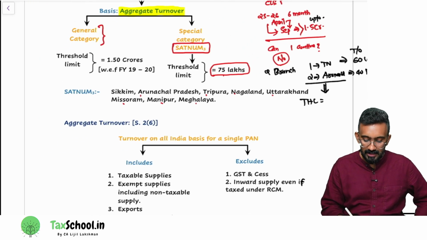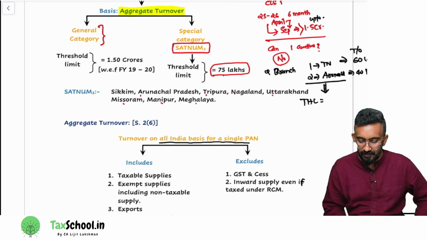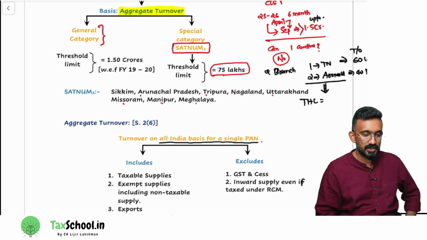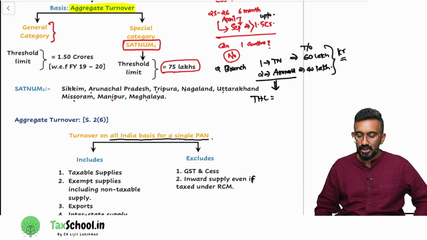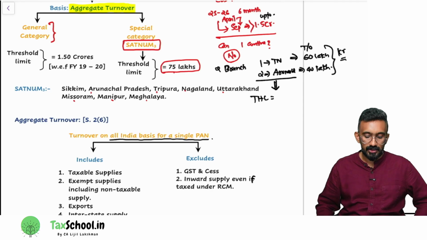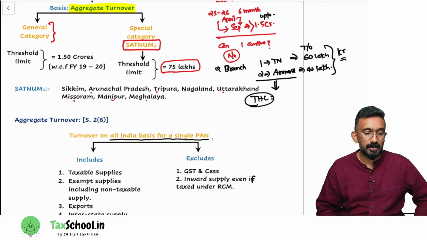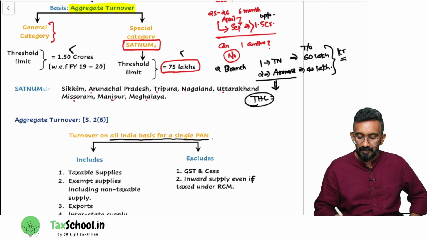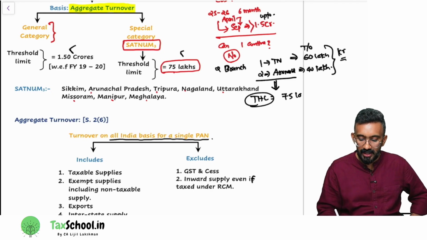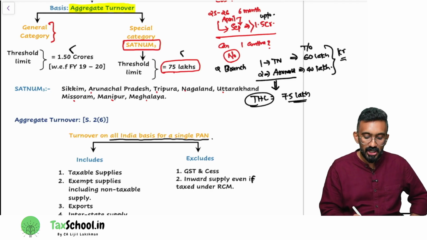Aggregate turnover is the turnover on an all India basis for a single PAN. So I have one branch in Tamil Nadu, another in Arunachal Pradesh. My collective turnover is 1 crore. What will be the threshold limit applicable to me? Will it be 1.5 crores or 75 lakhs? It will be 75 lakhs. Why? If I have one branch in a lower limit state and another in a higher limit state, the lower limit will be applicable.